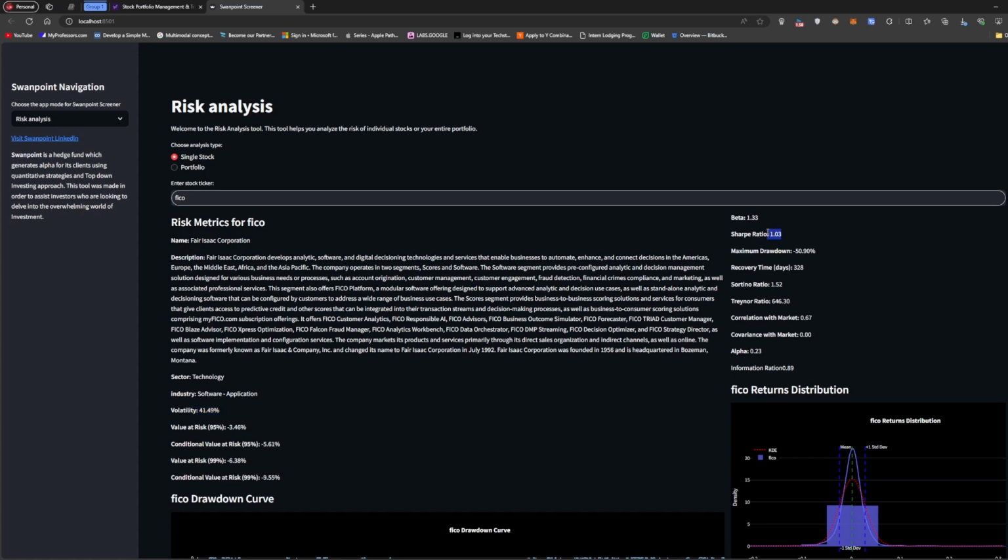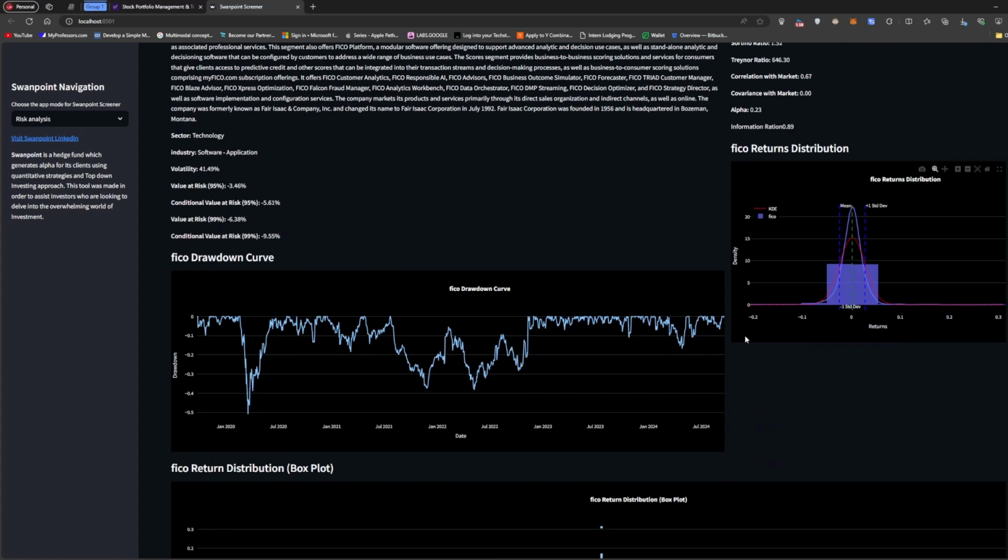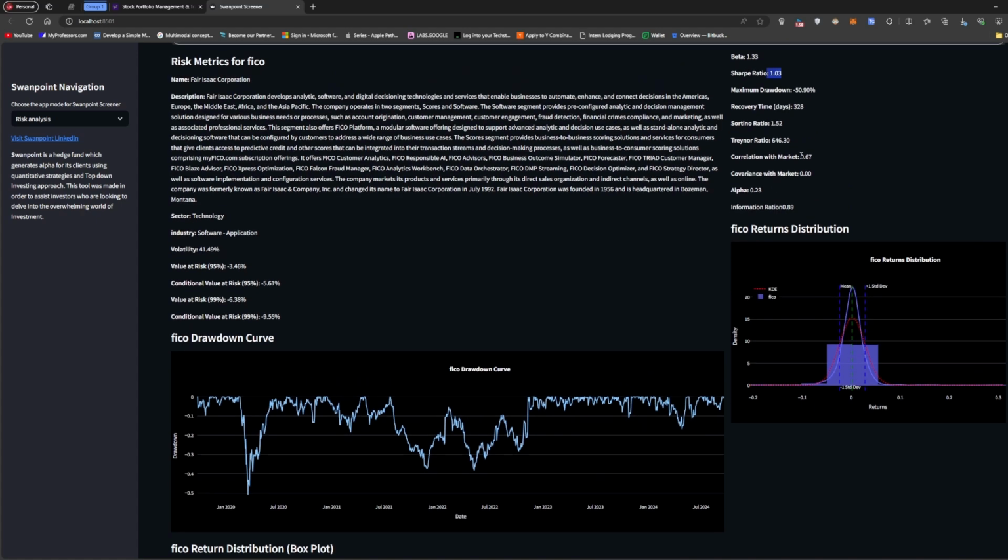Again, the Sharpe ratio is, I usually like it above one. That's really what I like. FICO is usually a stock that, whenever it dips, that's really bad. Frankly, if I go back to November 16, 2022, whenever FICO dips, as you guys see right here, it just goes back up, and back up. When you go back to the COVID crisis, it went really down, and then it took from year to year to recover.